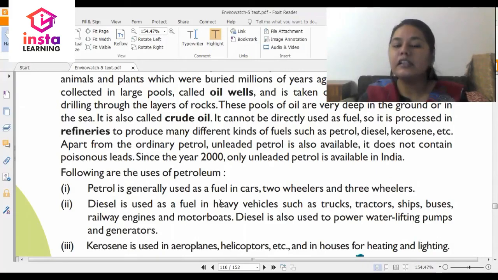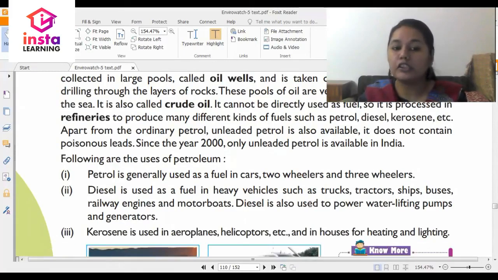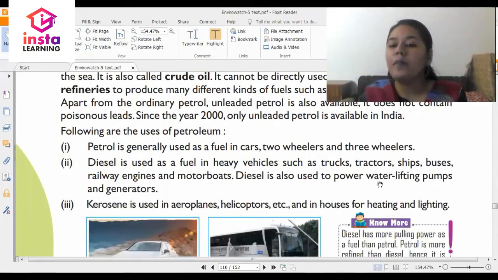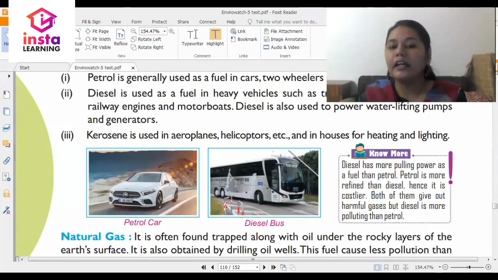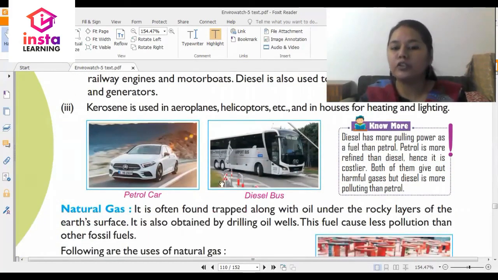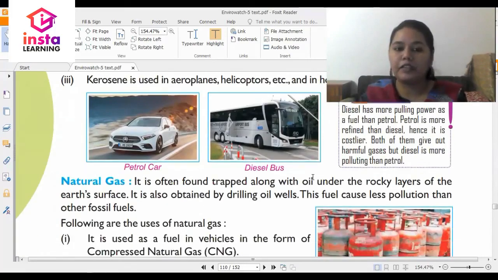Then diesel, a form that we extract from petroleum. It is used as a fuel in heavy vehicles such as trucks, tractors, ships, railways, etc. It is also used to power water lifting pumps and generators. And kerosene, it is used in aeroplanes, helicopters, etc. and in houses for heating and lighting. So they've shown you a petrol car and a diesel bus.